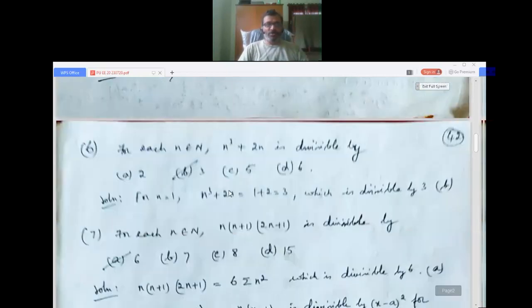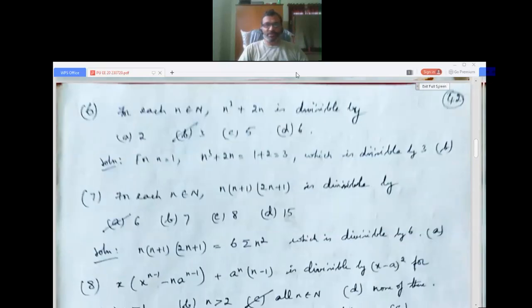Now we go to question number 6. For each n belongs to N, n cubed plus 2n is divisible by A) 2, B) 3, C) 5, D) 6. N belongs to natural numbers, which starts with 1.